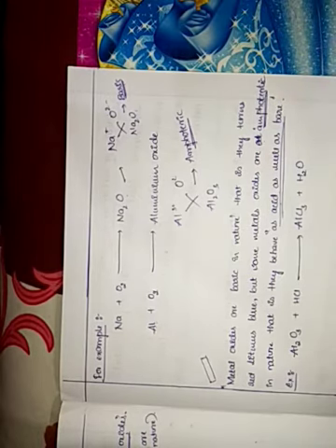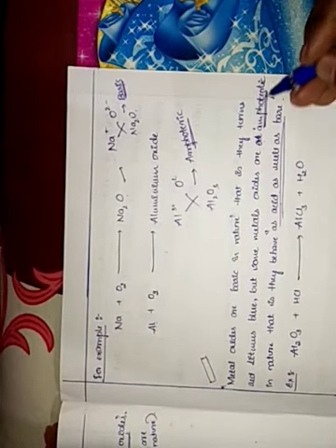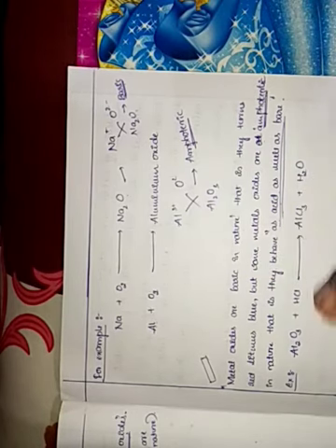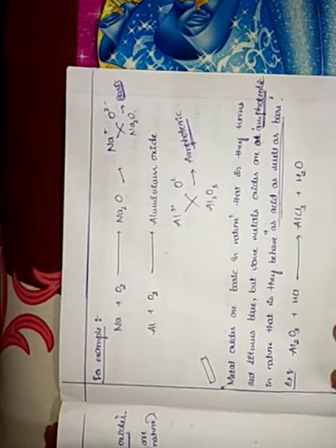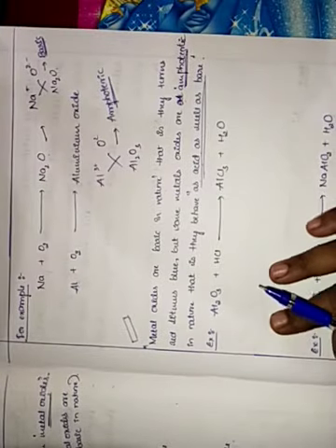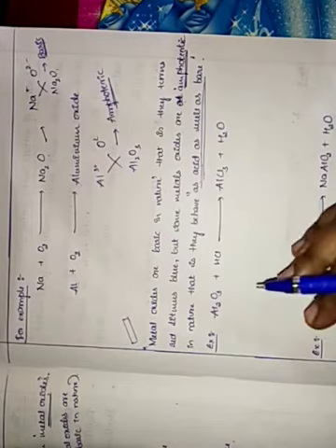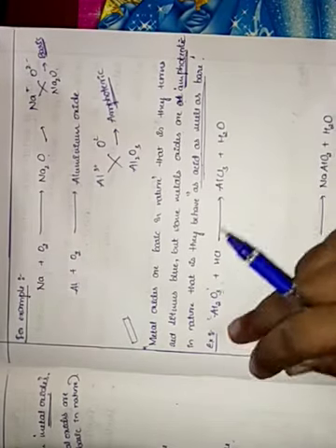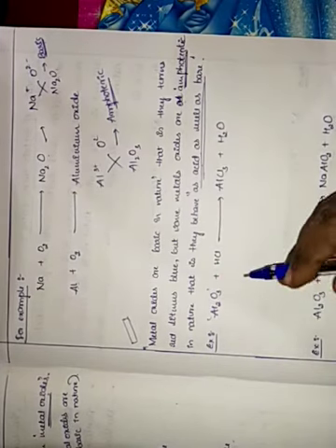It behaves in both the ways. Amphoteric means it can act either as an acid or as a base. So to show that Al2O3 is amphoteric, let us see.